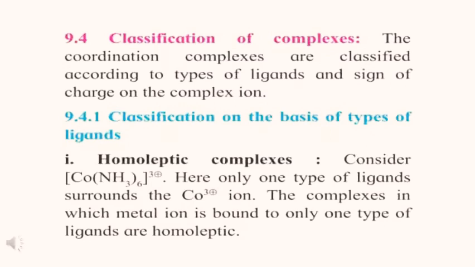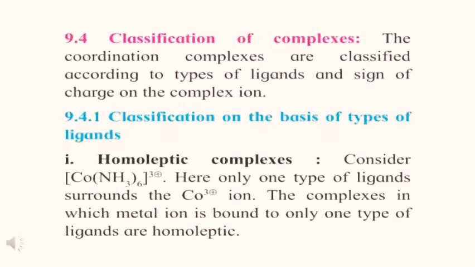Classification of complexes. The coordination complexes are classified according to the type of ligand and the sign of charge on the complex ion. First, classification on the basis of type of ligand. First is the homoleptic complex. Consider [Co(NH3)6]3+. In this complex, cobalt is the central metal atom and a total of 6 ammonia molecules are the ligands.